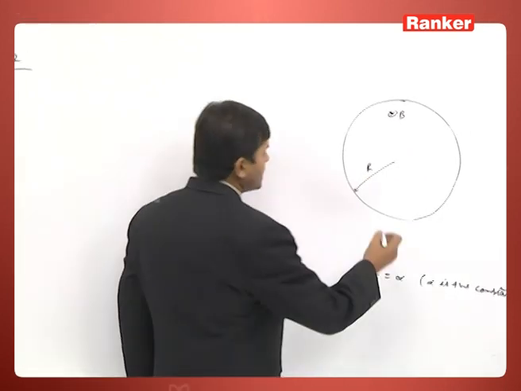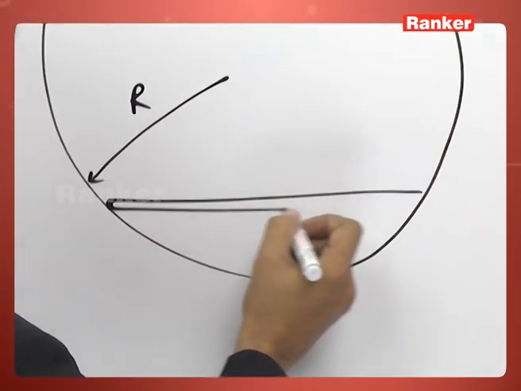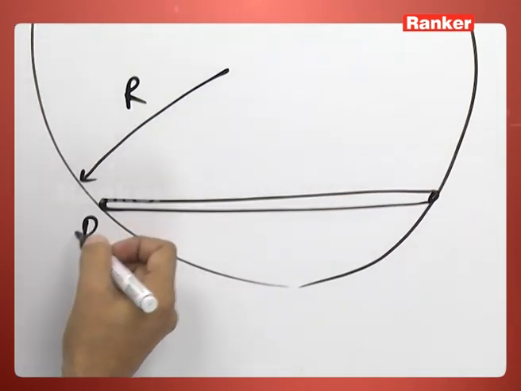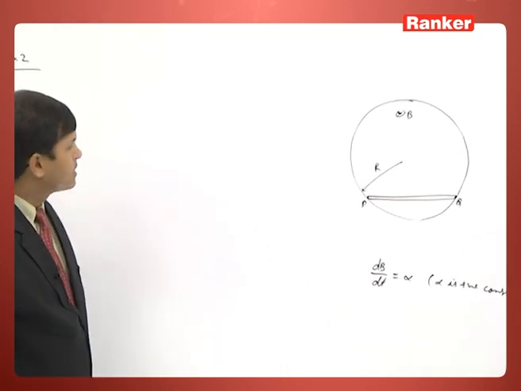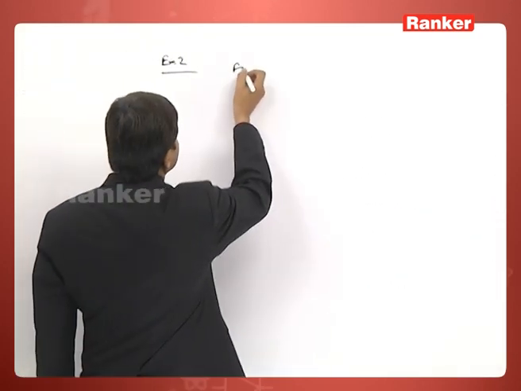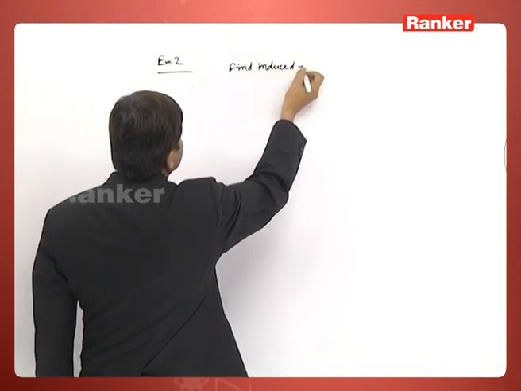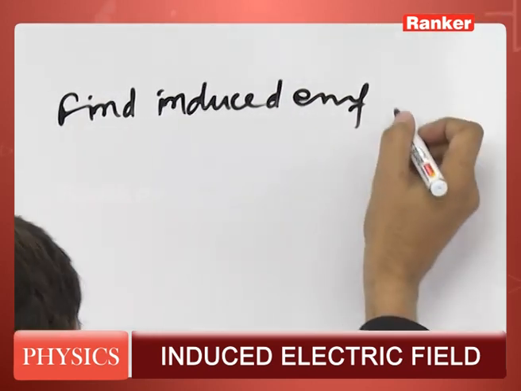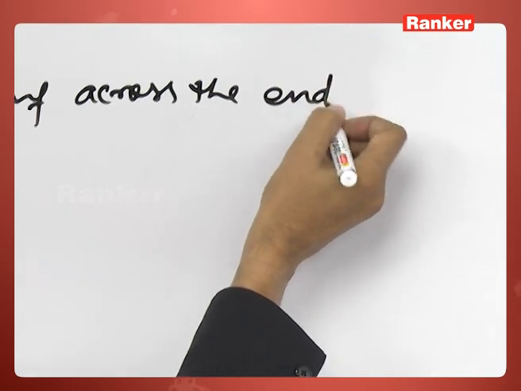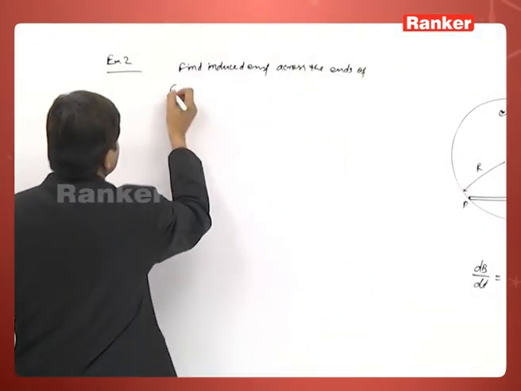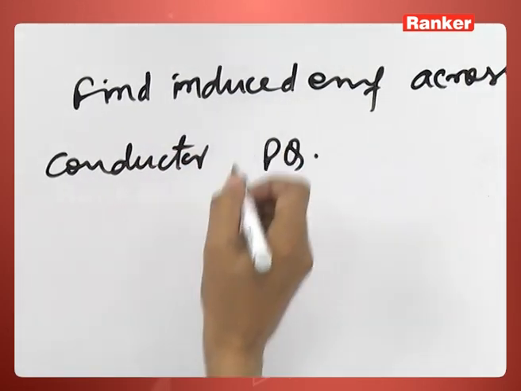Now, if I put a conductor PQ here, the question is to find the induced EMF across the ends of conductor PQ.